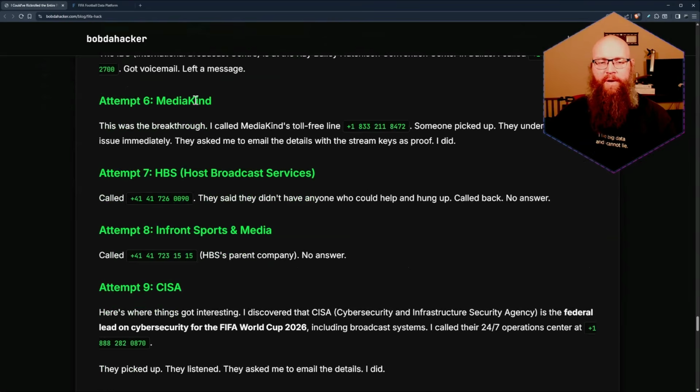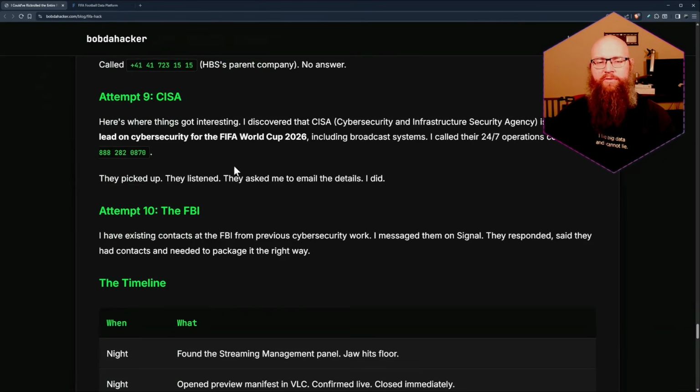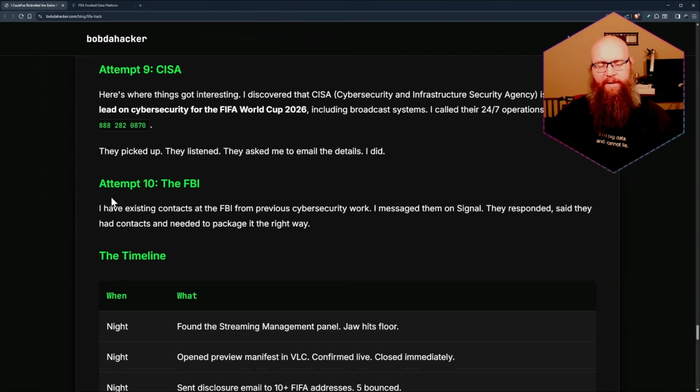So after getting a response from MediaKind, and also getting a response from CISA, Bob's giving a little bit of eccentricity vibes, but you know what? Good on them for the attempt. So Bob had an existing contact at the FBI from previous cybersecurity work. I knew it. Bob the Builder was a Fed. I knew it. Anyway, Bob goes and messages them on Signal.